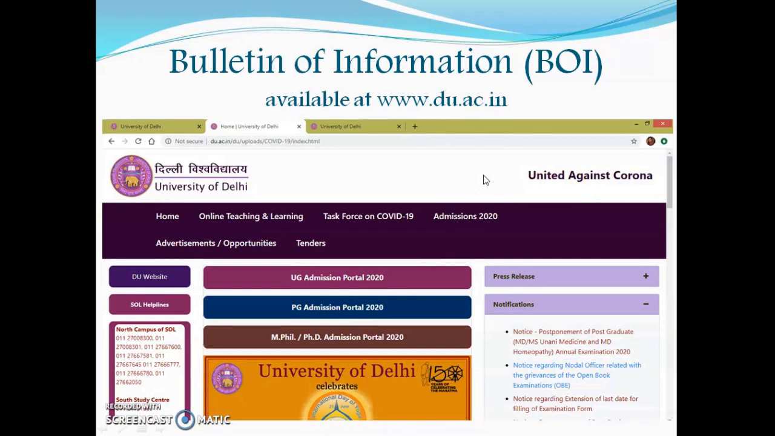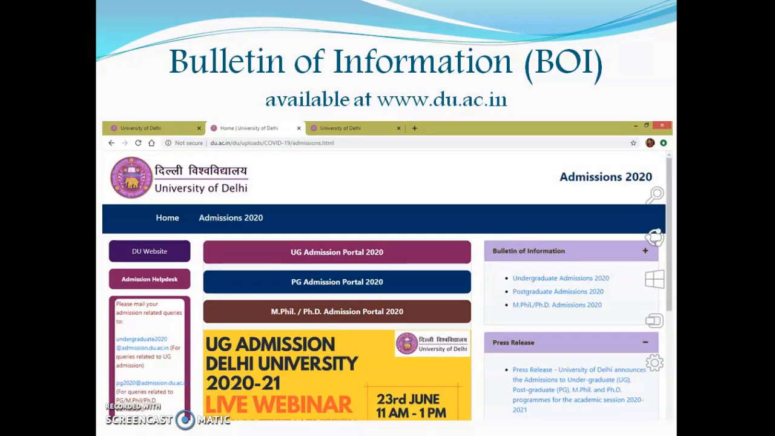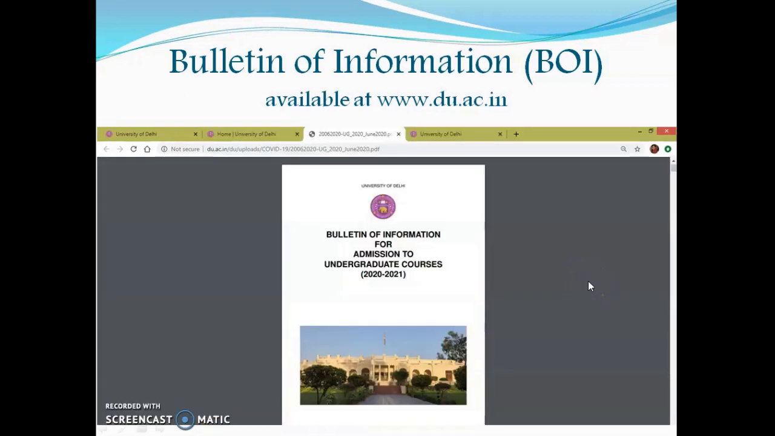The Bulletin of Information is available at the website www.du.ac.in. Just go on the home page. You will be able to see a tab Admissions 2020. Just click on Admissions 2020 and you will be redirected to a page where the Bulletin of Information is uploaded. On the right side, you will be able to see a file named Undergraduate Admissions 2020. Just click on this and you will be able to download this Bulletin of Information.